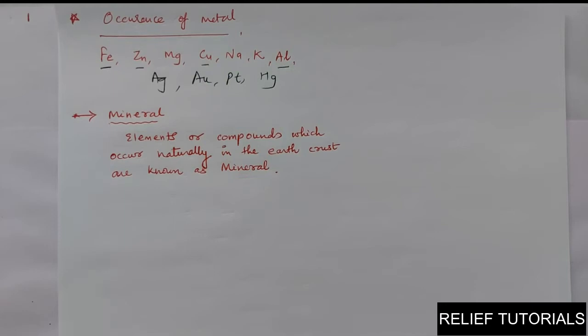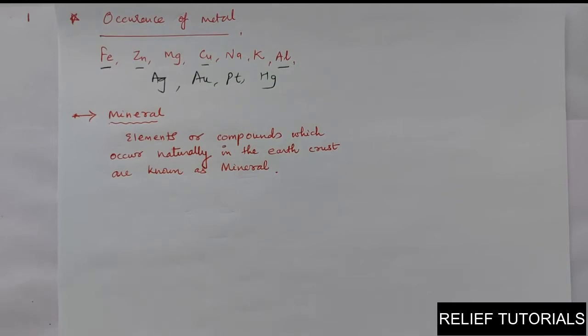anything we find from the earth. If you just pick up one stone from the surface of the earth, that stone is also one of the minerals. If you just take a handful of sand from the sea coast, that handful of sand is also one type of mineral. If you are digging something from the earth, and you take out any type of material from the earth, that is called a mineral.